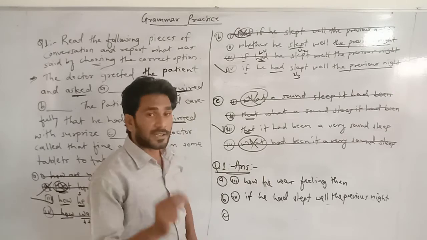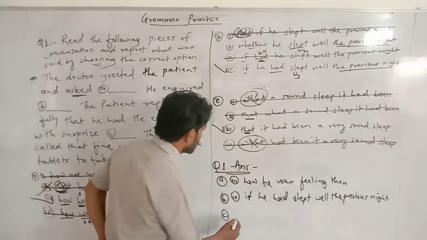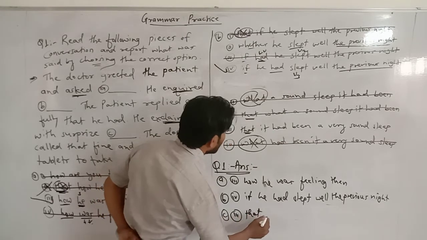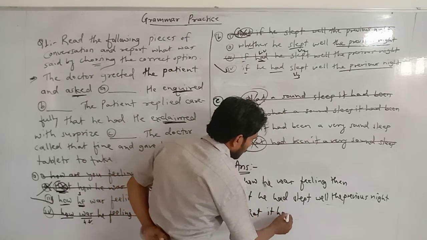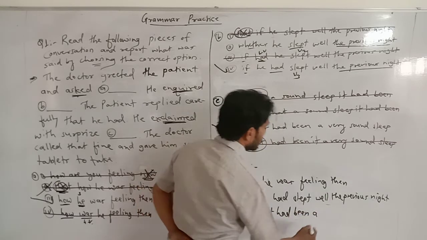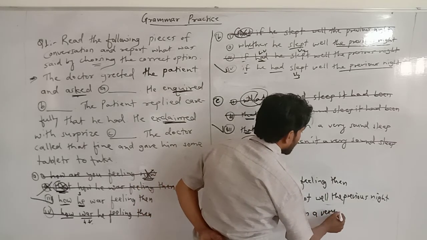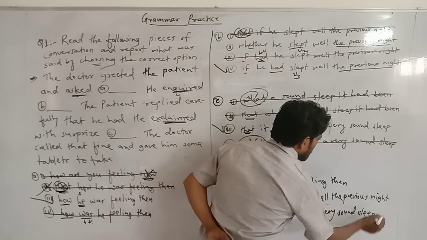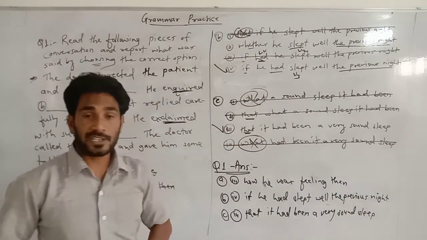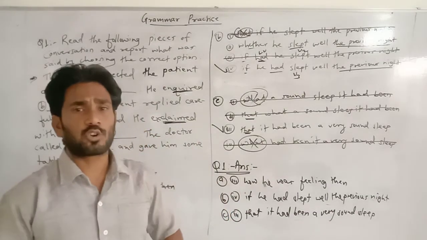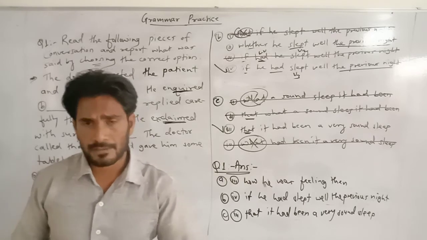So this is the correct answer. So write it down here. That it had been a very sound sleep. Got it, dear guys? Understood? Do write it in your copies fast, immediately.